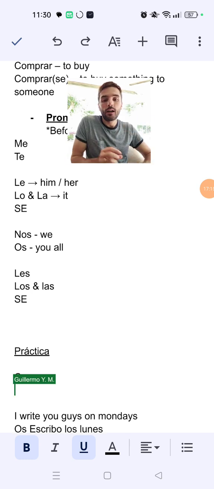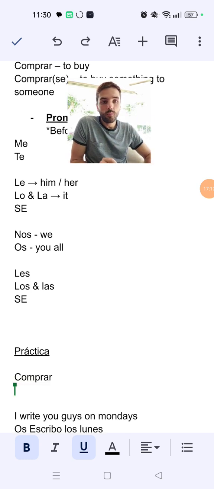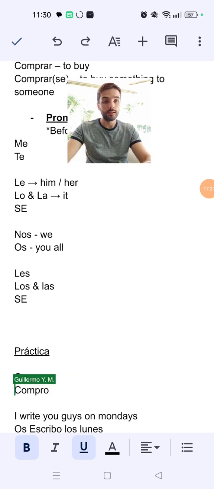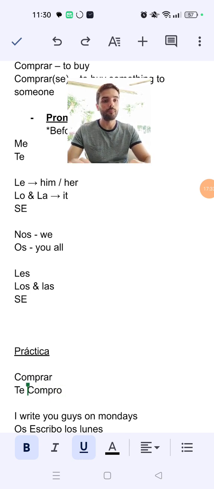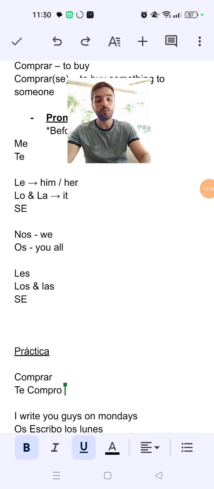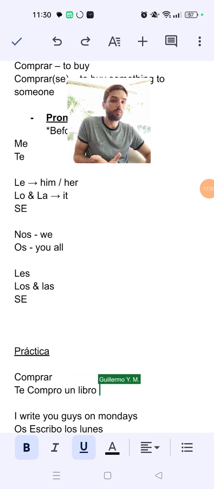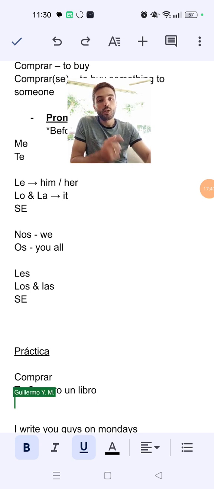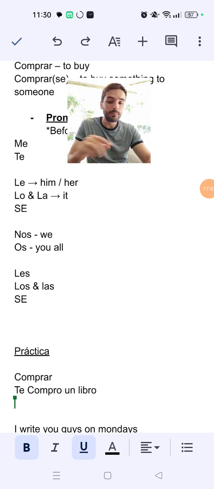So how can I say I buy you a book? Give yourself some time. So I buy, compro, you, te compro un libro, a book. I buy you a book. How would it be you buy him a book?